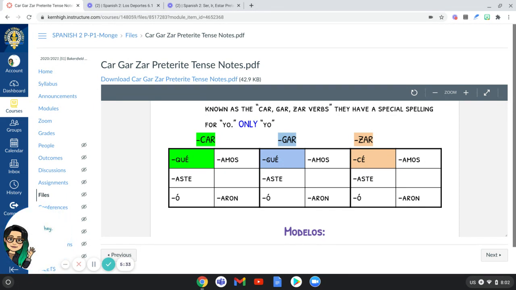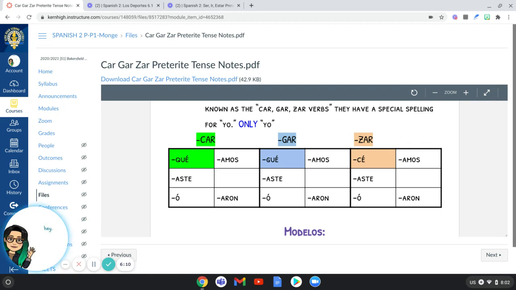You change it to a C, and you still have your accent with an E. So, we don't have too many ZAR words that at least you've practiced a lot so far. The most popular one that you'll probably be using this chapter will be almorzar, which is to have lunch or to eat lunch. So almorcé will be when you talk about yourself having had lunch in the past. So like ayer, yesterday, yo almorcé con una sopa. I had a soup, right? That was my almuerzo. That was my lunch.